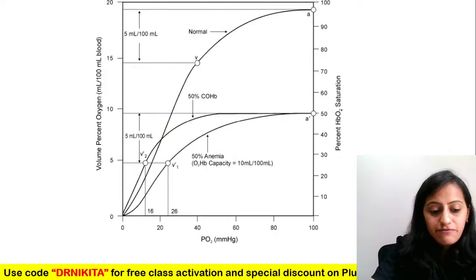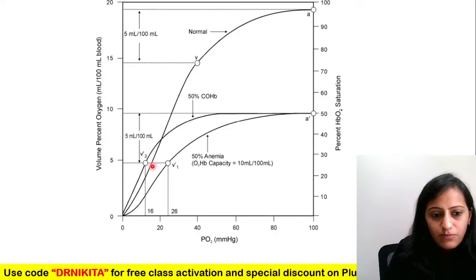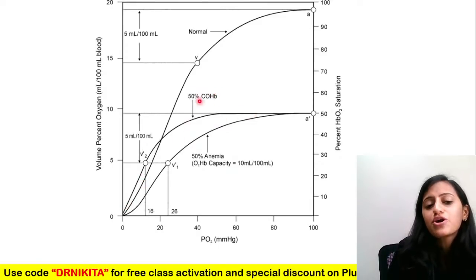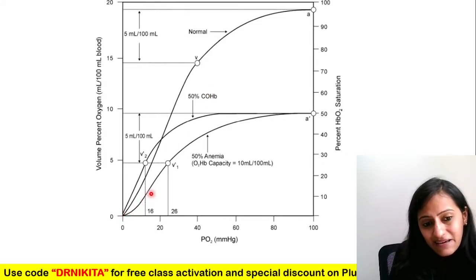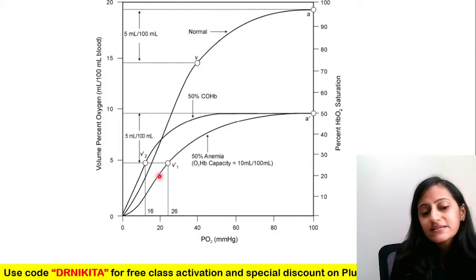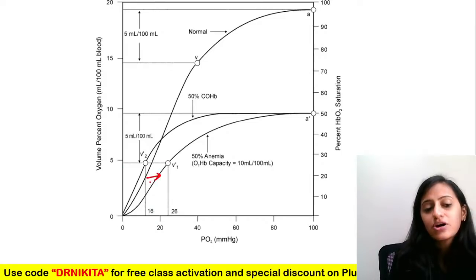So look at this graph here. This is the normal one that we are seeing. This one is your graph which is to the left and downwards. This is your carboxyhemoglobin, that is carbon monoxide. And anemia is only to the right. It's not going to the left because the affinity is not increasing.